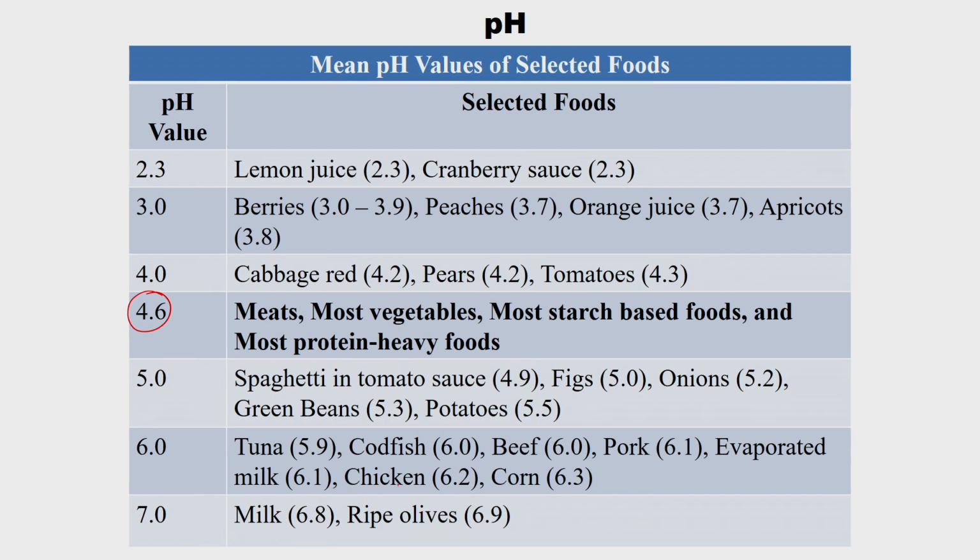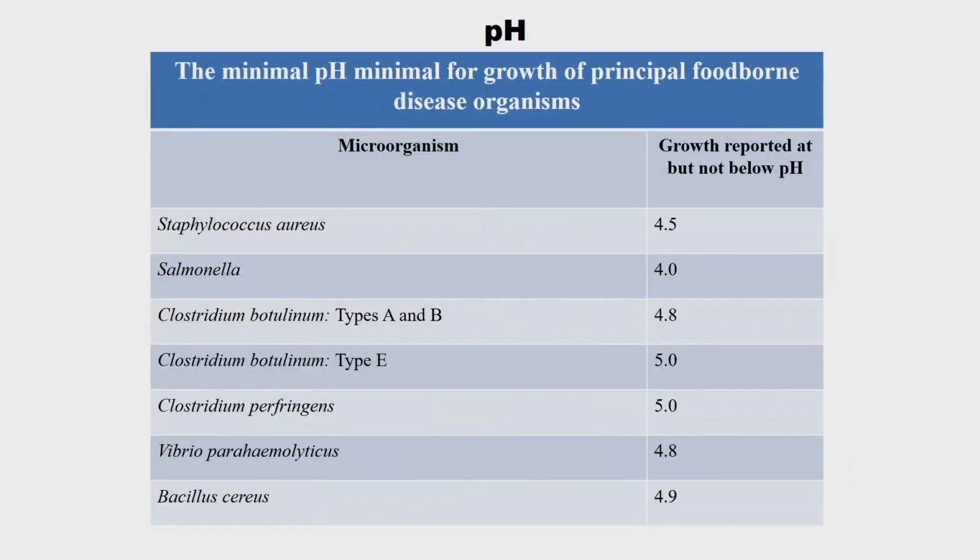So, the examples I have taken are chicken for bacterial growth, and milk, most of which lack the bacteria that affect them. Their favorable conditions are around neutral pH, and 4.6 is favorable for Clostridium species. The minimal pH for growth of the principal foodborne disease organisms: for Staphylococcus aureus, growth is reported at but not below this pH. So, below 4.05 Staphylococcus aureus cannot grow.